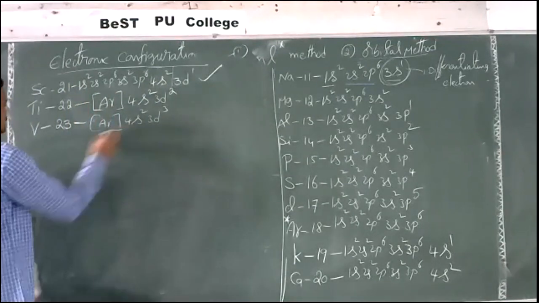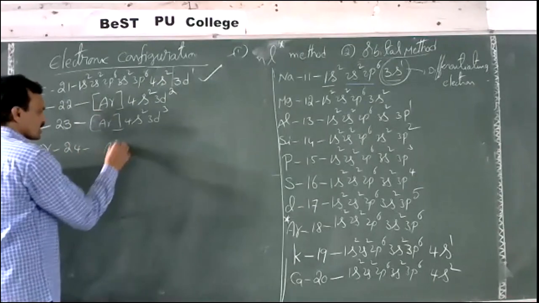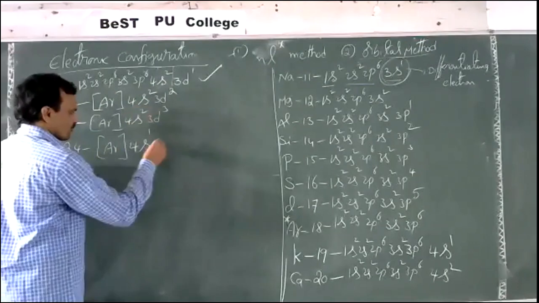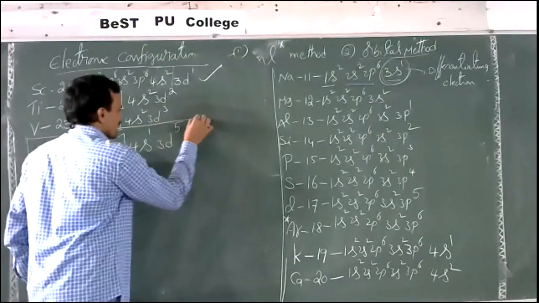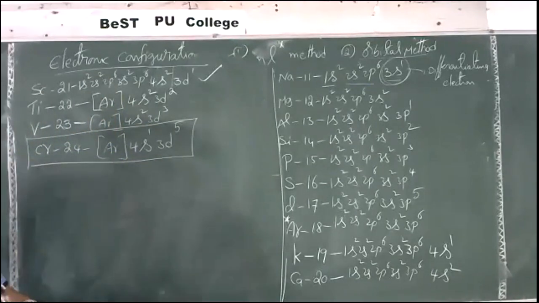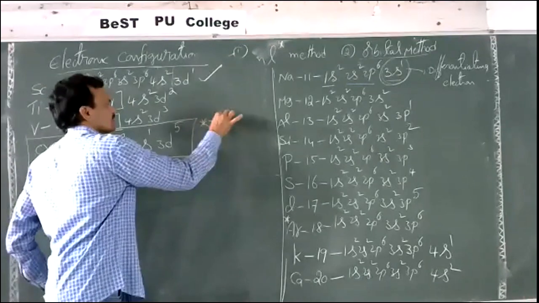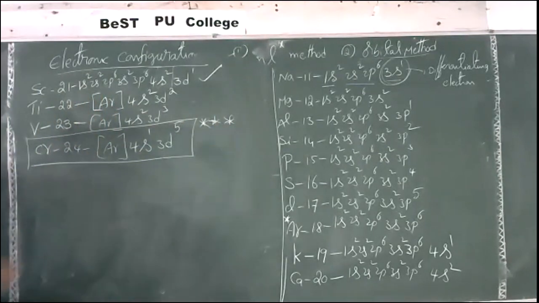The actual configuration of chromium is argon, 4s1, 3d5. Not 4s2 3d4. This is an exceptional configuration. I will explain the reason after reading the configurations.